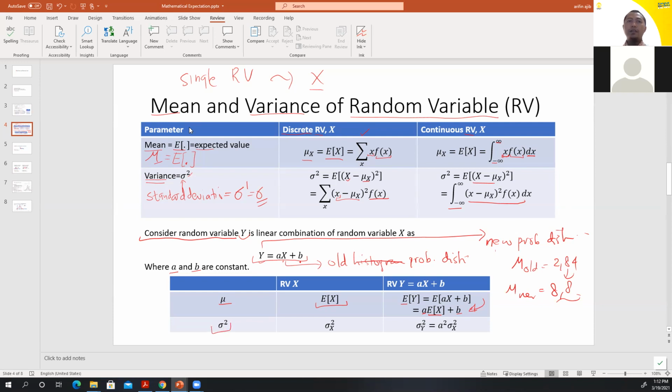And for the variance, if the variance of X is sigma X power by 2, how about the variance of Y? We realize that the only component changing the variance of Y is A. How about B? B does not change the variance of Y. So the mathematical expression is like this.